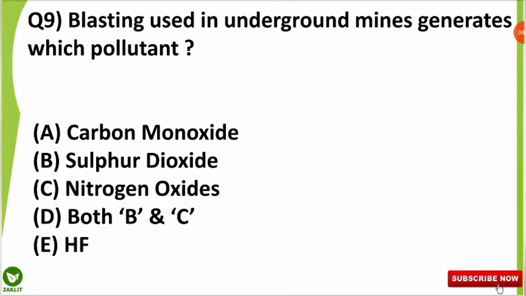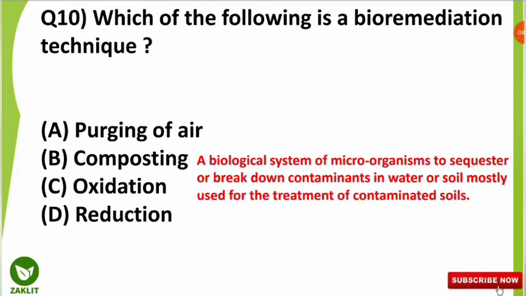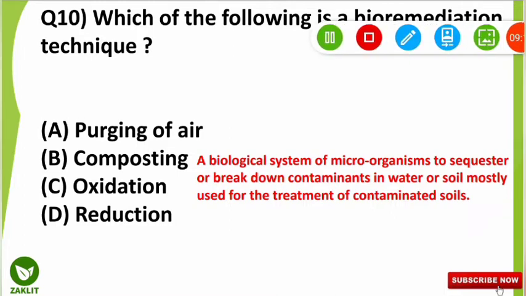Let's move to the final question of this quiz contest. So the final question was, which of the following is a bioremediation technique? So bioremediation means using biological means, living organisms, to remediate. That means in contaminated water, soil or air, if we are able to purify them with the use of animals or living organisms, that is called a bioremediation technique. So here the correct option will be option number C.